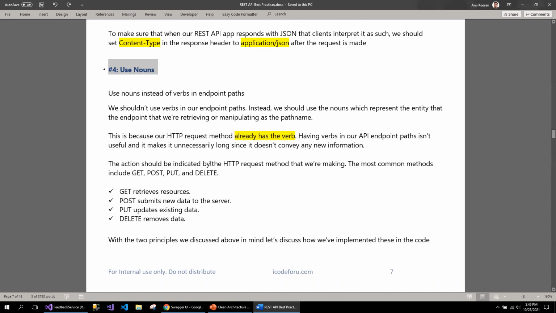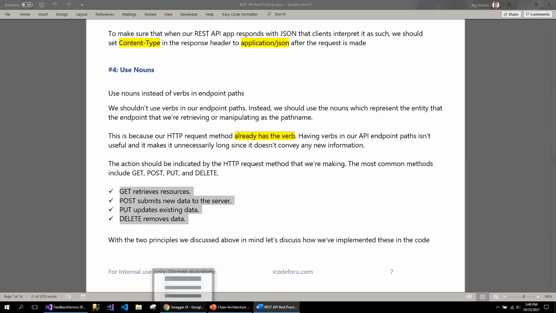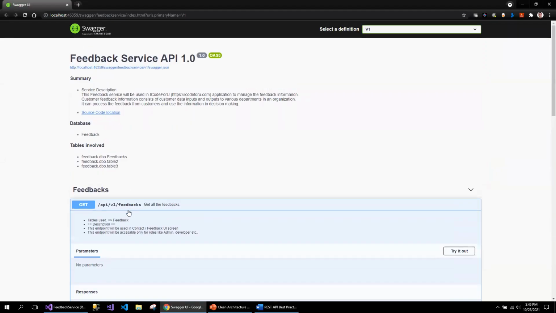But when it comes to REST APIs, you already have the HTTP methods like get, put, post, delete. These already tell what you are doing as part of the API endpoint. So you don't need to duplicate the same. Since you already decorated those HTTP methods, you can just use nouns. That's one of the best practices in REST APIs.